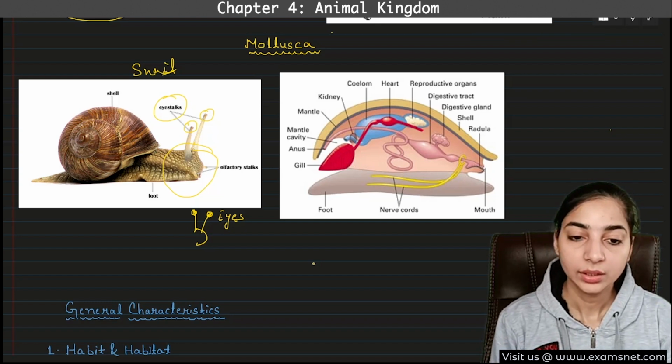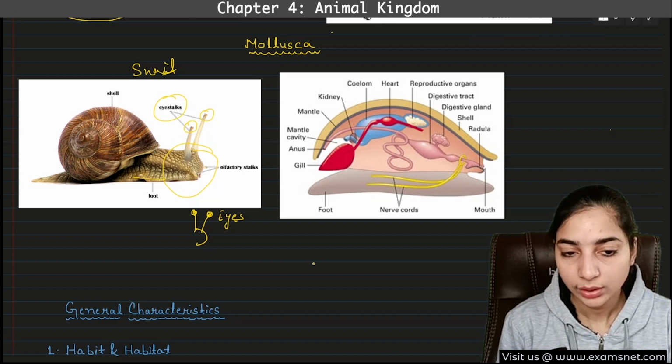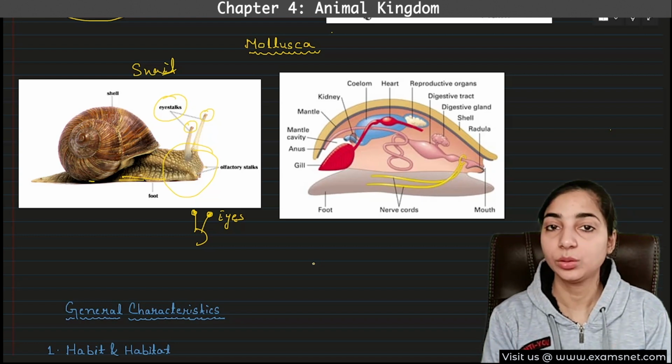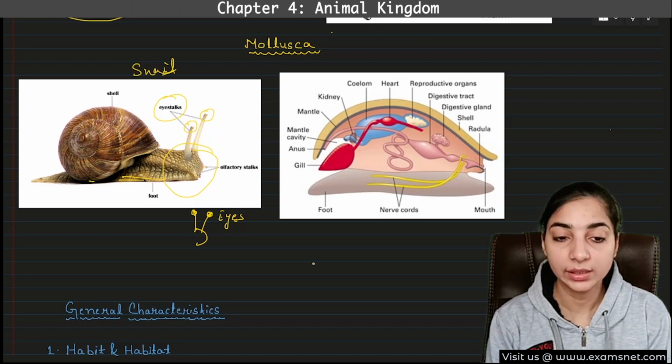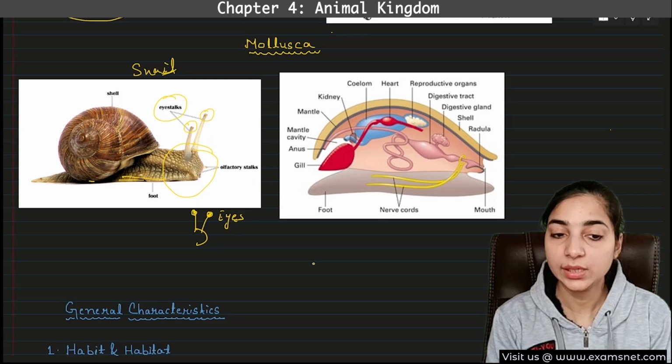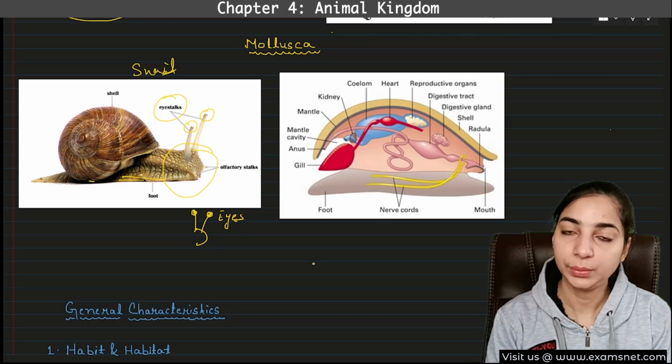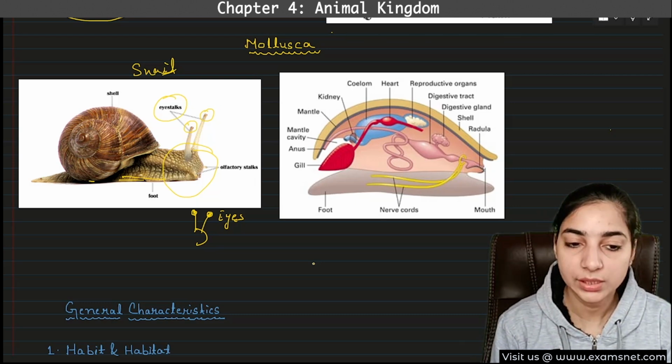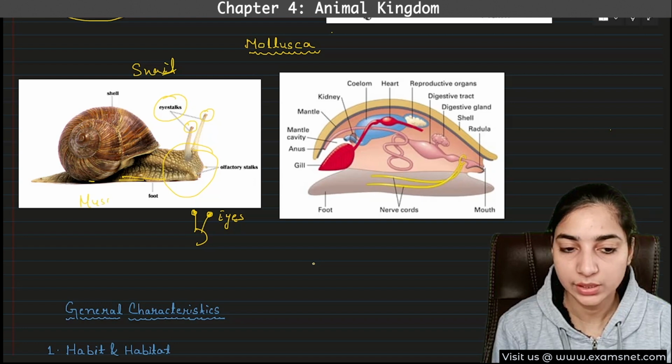And you can see they have a foot. On the lower part there is a foot which is purely muscular. There is no bone or cartilage in the foot. This foot is totally muscular. It is completely made up of muscle. So they have a muscular foot.